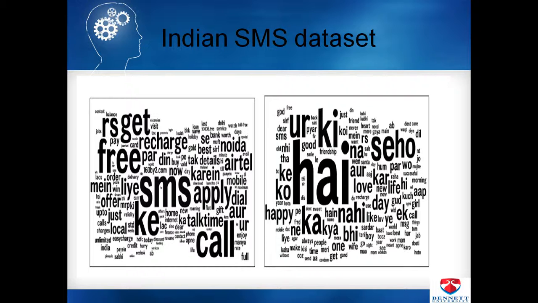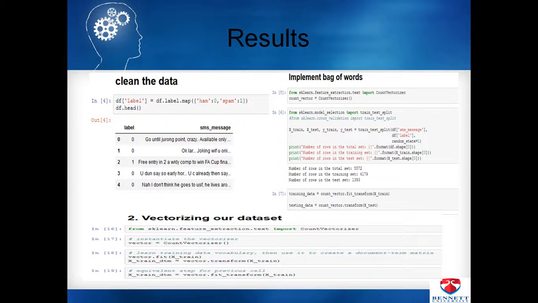So I have taken first the SMS corpus for the Singapore-based English, and then the Indian SMS dataset. First, I have the dataset and I made the labeling of this dataset. This is the SMS corpus, a Singapore-based corpus, and I got the labeling on the basis of 0 to 1. Then I implemented a bag of words model. Out of these, the total is 5572. For the training set, we have taken 4179, and the testing set was 393. And then we set the training and testing data.